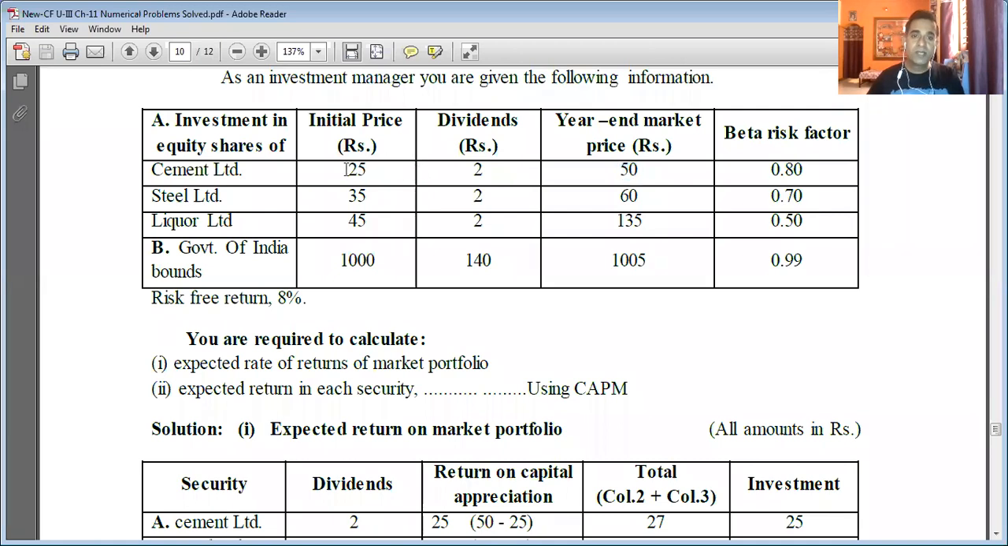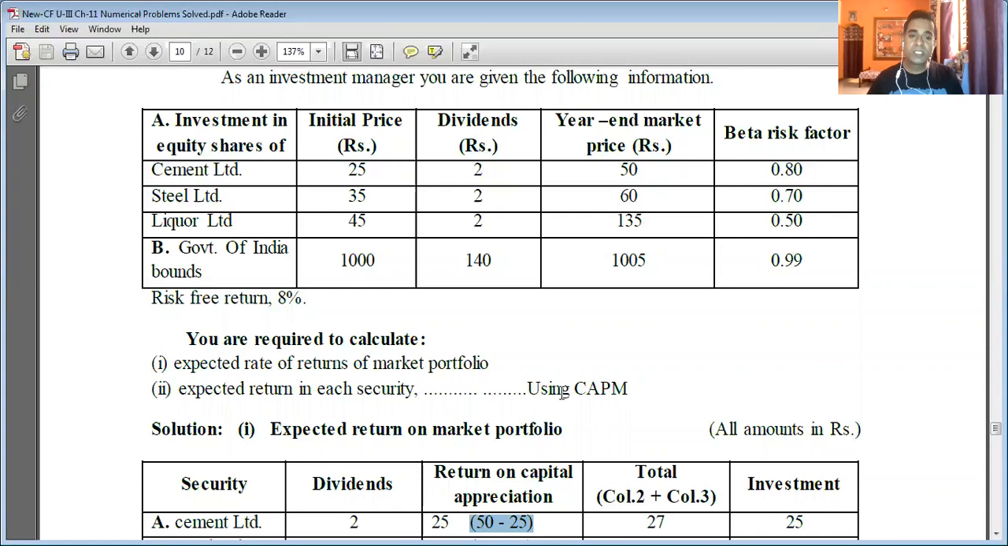If the company wants to sell an equity share of Cement Limited, now it can sell it at 50 rupees. So the company purchased the share at 25 rupees, but now it can sell it at 50 rupees. So there is a difference of 25 rupees, which is nothing but capital appreciation. Okay, the difference is nothing but capital appreciation. So the return on capital appreciation for Cement Limited is the year-end market price of 50 rupees minus the initial price of 25 rupees. So it is denoted here.